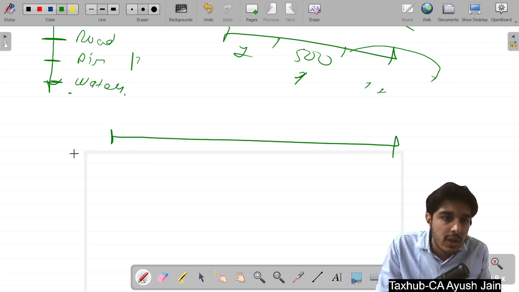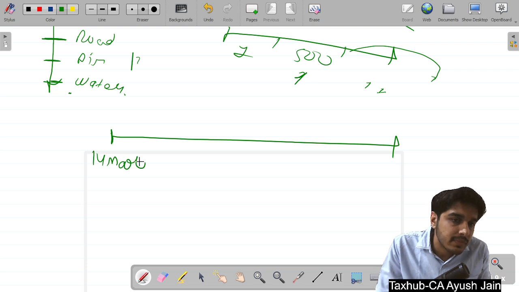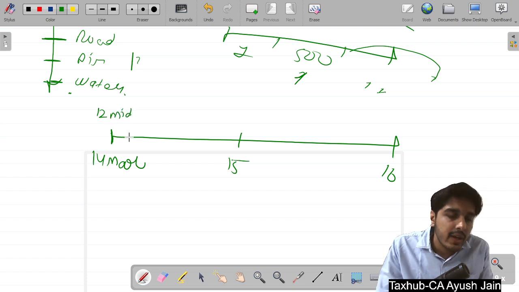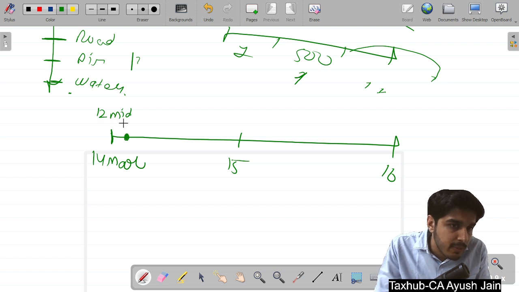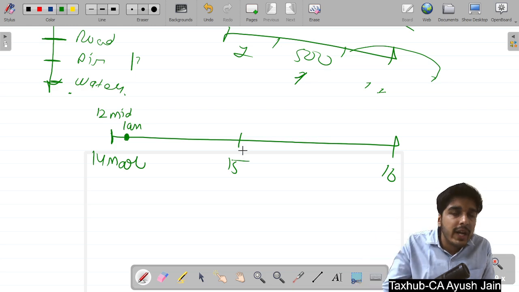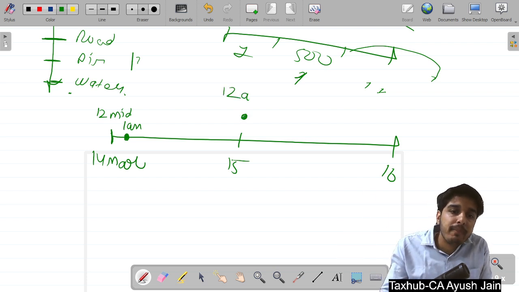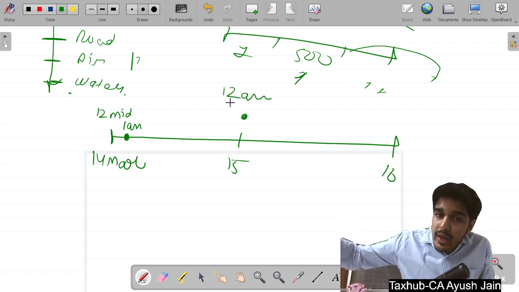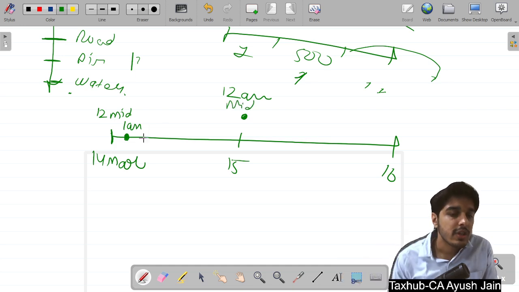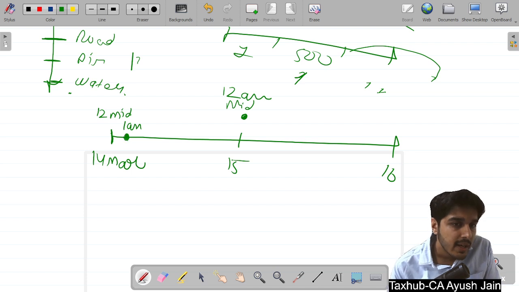Suppose on 14th March, at 12 in the midnight, I have issued an e-way bill, suppose at 1 a.m. in the midnight. So my 24-hour counting of this 1 day is going to start from the next 12 a.m. So suppose I have generated the e-way bill here. My 1 day validity is going to start from here, and the 1 day validity is going to end here.